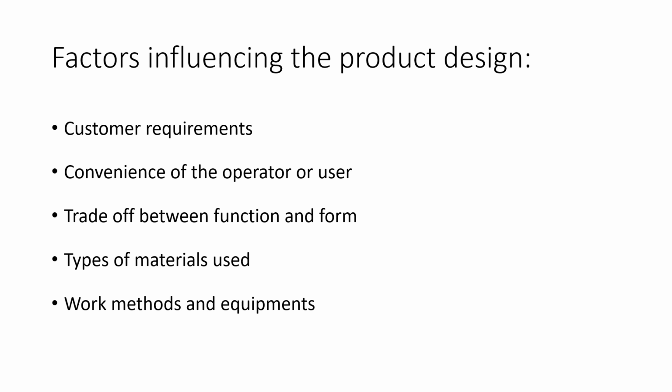Next one is work methods and equipment. The equipment which we are using in producing the product is very important, and so are the methods we are using in making the products, whether we are using the traditional method or the modern methods. To reduce the wastage of materials and the usage of time, we have to use technologies and updated machines.